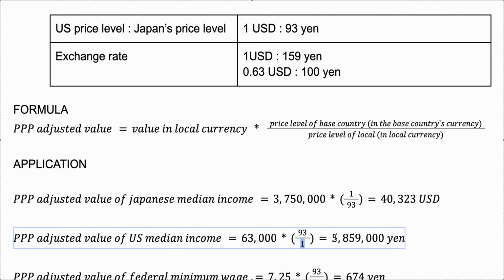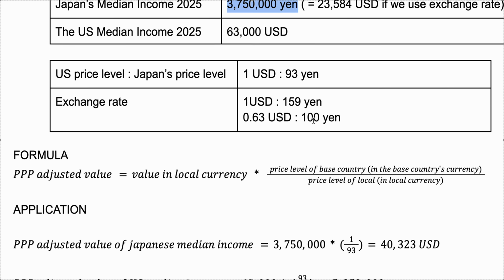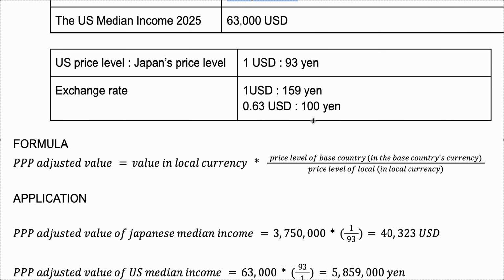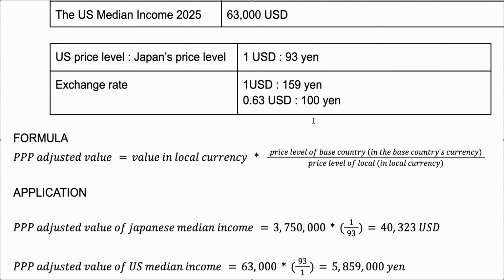And then the result is 5,859,000 yen. This is how much the typical U.S. household is earning, which is way higher than how much the typical Japanese household is earning. So U.S. people are definitely richer, and as a Japanese, I can somewhat imagine what kind of lifestyle